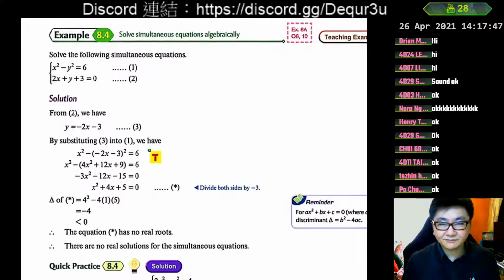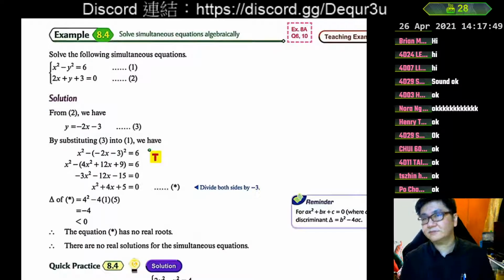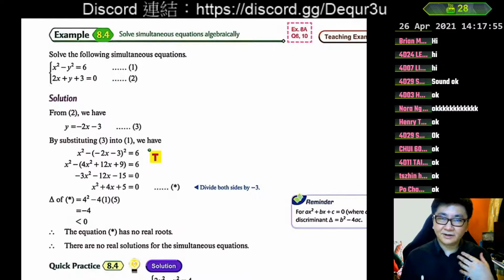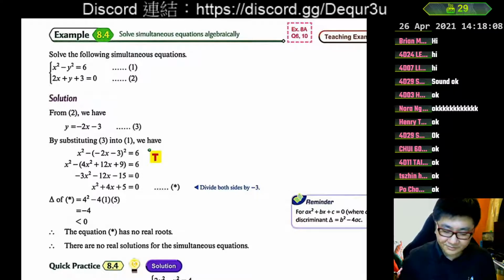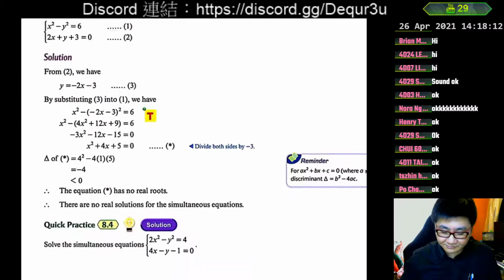However, according to different situations, we may get different results. For example, we can have two solutions, then we will have two sets of x and y. While if there is only one solution, then we have only one pair of x and y. Or finally, when we solve the quadratic equation, if we get no real roots, then the original simultaneous equation also has no real solutions. Alright, so this is what we had for last time.